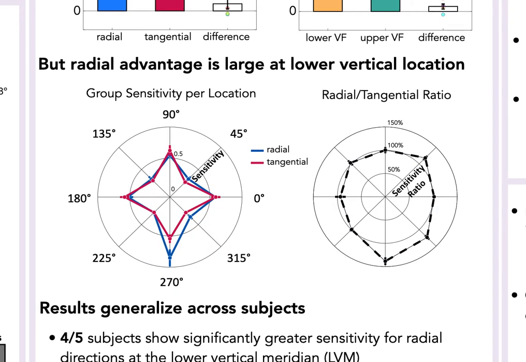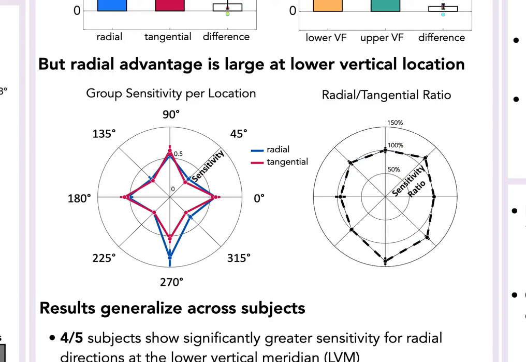To address our main experimental question regarding the interactions between these anisotropies, we compared radial and tangential conditions per location. The polar plot on the left shows the average sensitivity values across all subjects. We find a clear radial advantage at the lower vertical meridian. Interestingly, this advantage results from a clear enhancement for the radial condition at this location compared to all other locations. In addition, subjects have greater sensitivity for the cardinal conditions compared to the oblique conditions across all motion directions, captured by the data's diamond shape.